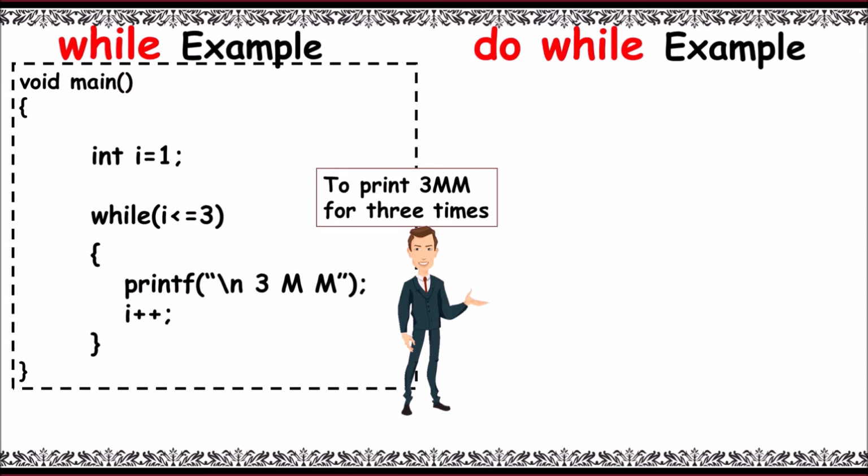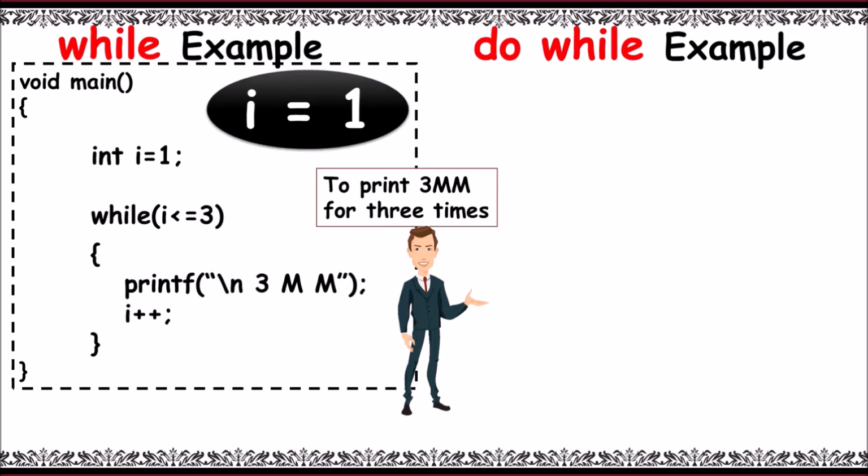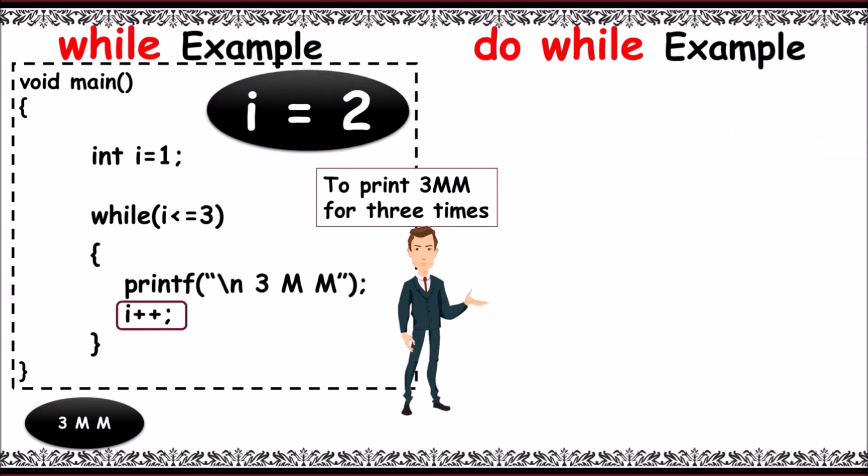Now consider while. Now let's initialize I with 1. Now I is equal to 1, and let's use while loop to print 3mm for 3 times. At first it checks I less than or equal to 3, that is 1 less than or equal to 3. As the condition is true, it prints 3mm for the first time, and then I value is incremented with the help of I++. Now I is equal to 2.